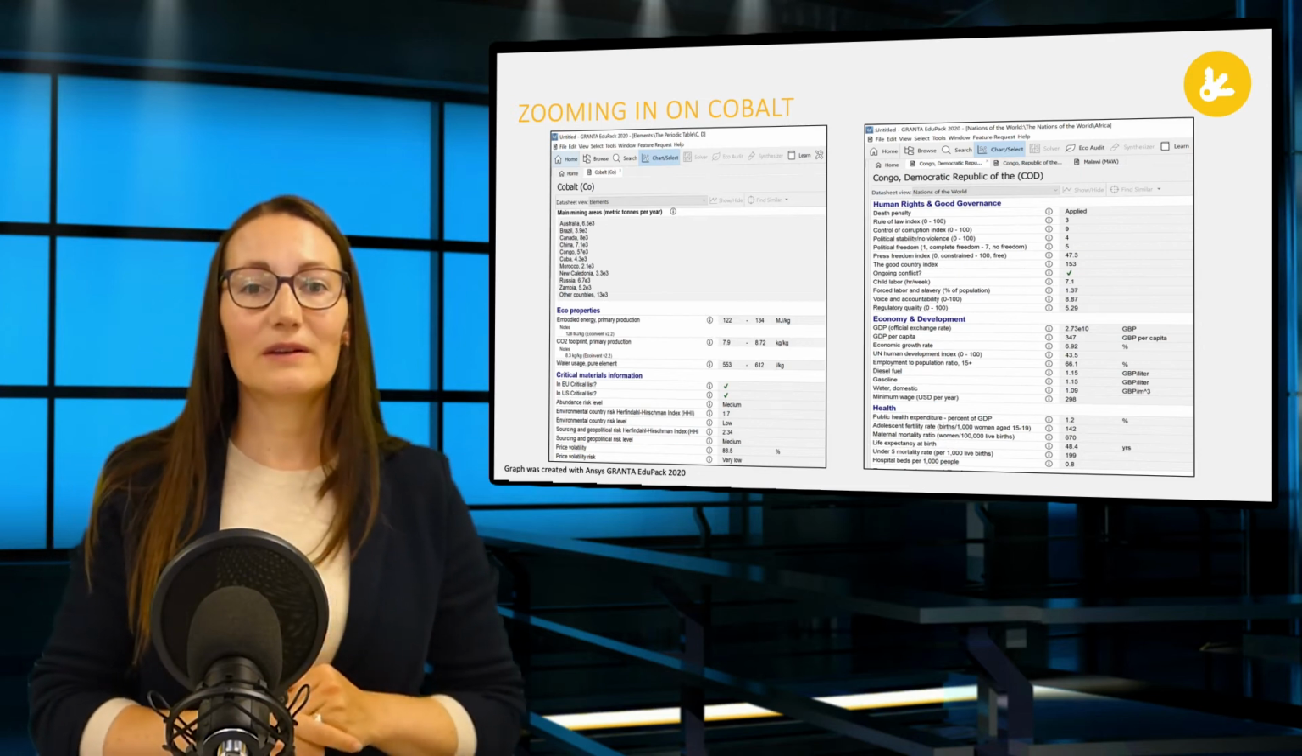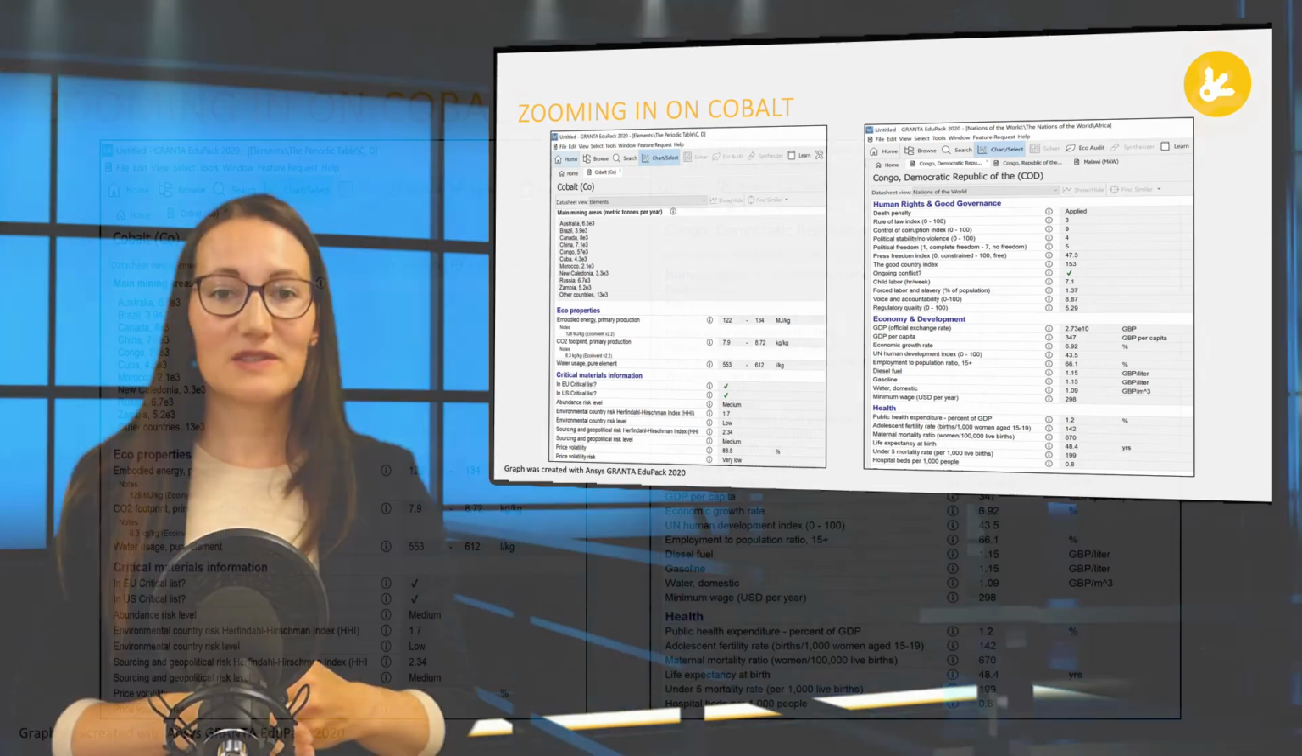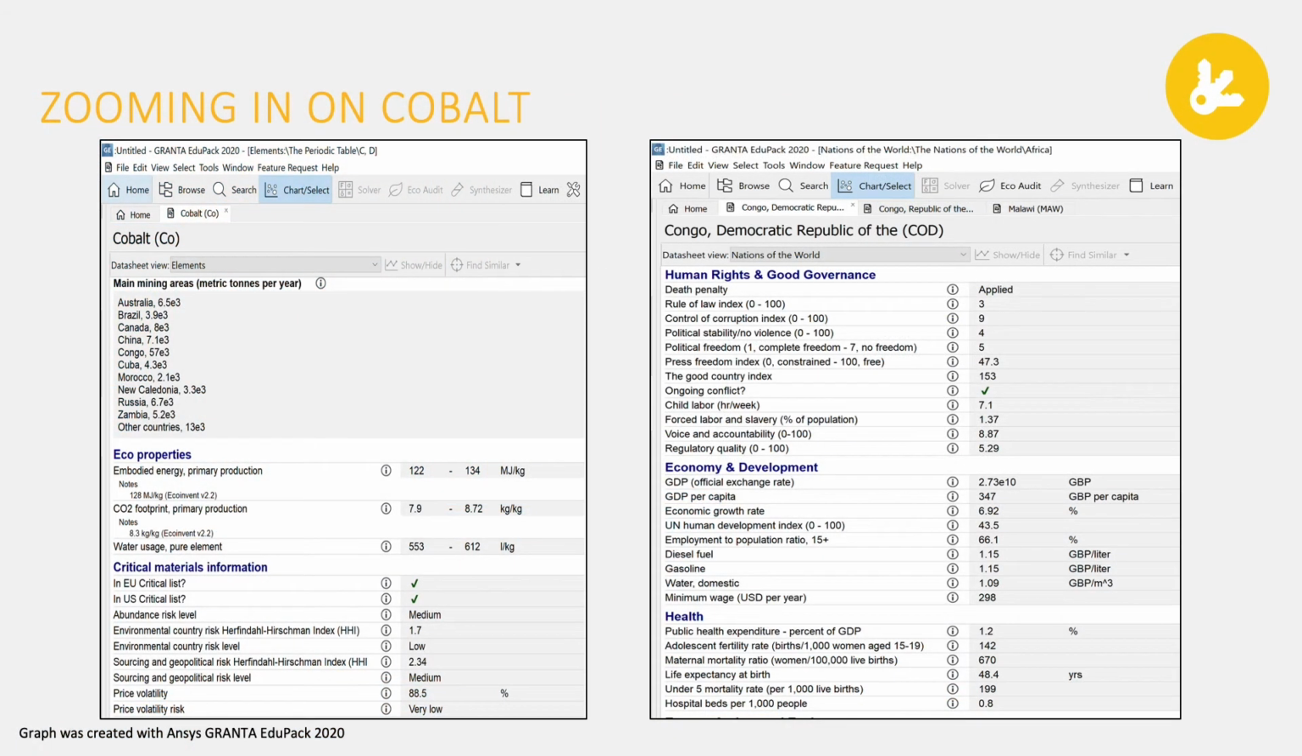If we look at Granta's EduPack and its elements database, the Sustainable Development Edition, we can browse for the cobalt record. The extract of this record provides useful information on main mining areas, on criticality status of elements, among other data. Predominantly, production is happening in the Democratic Republic of Congo, a country with many social hotspots, you can call it social issues, with ongoing conflict and child labor instances. The Nations of the World database provides detailed socioeconomic data.